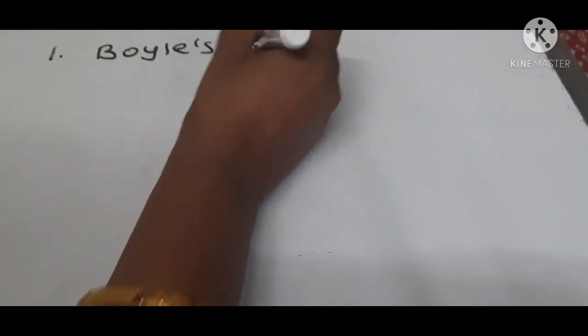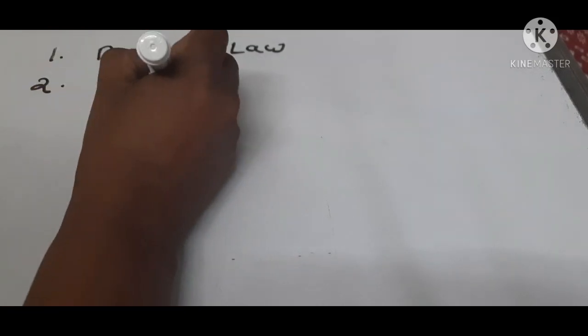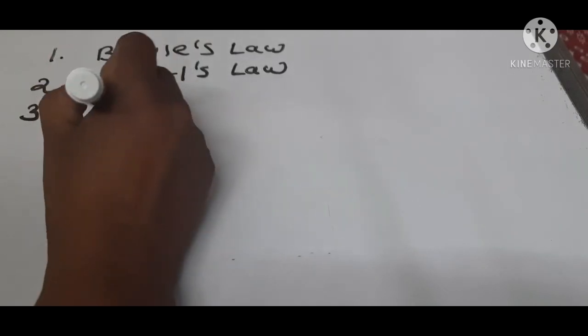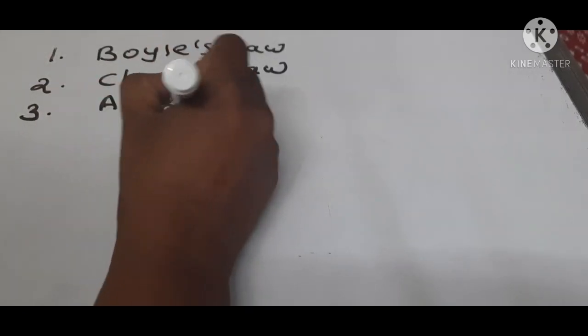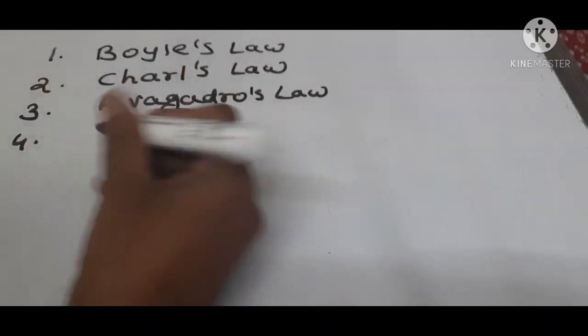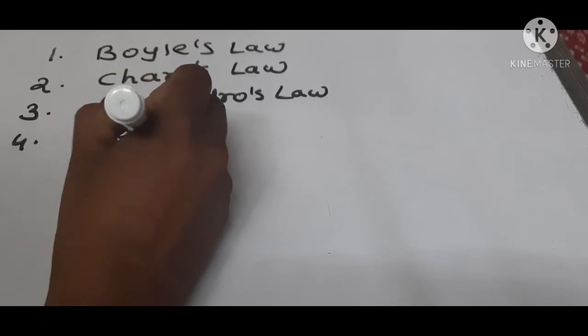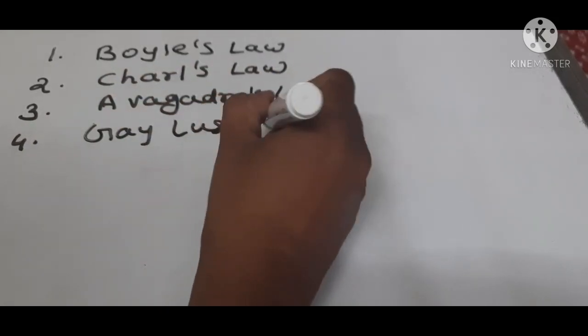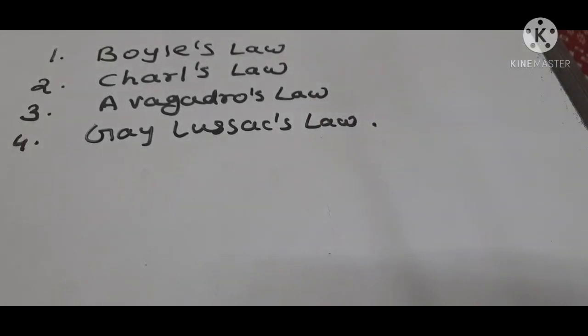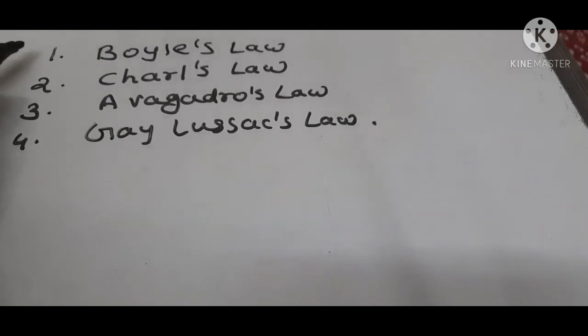The first law is Boyle's law, the second is Charles' law, the third is Avogadro law, and the fourth is Gay-Lussac's law. In the next video, I will teach you these laws.